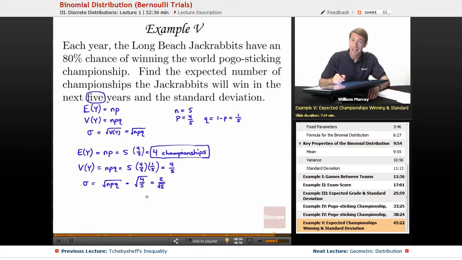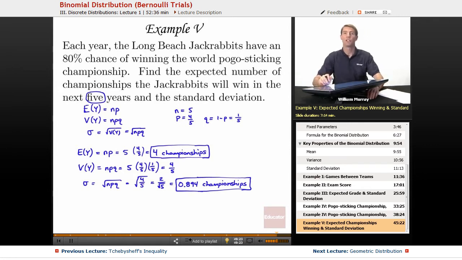Not a very enlightening number, so I plugged that into my calculator, and what my calculator told me was 0.894. So that's the standard deviation in the number of championships we expect to win over a 5-year span. Go ahead and box that up because that's our final answer.